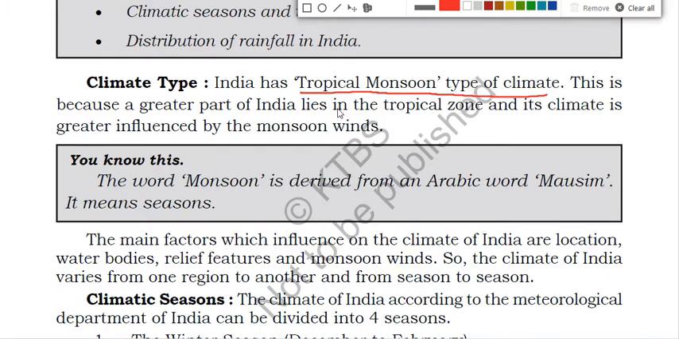This is because a greater part of India lies in the tropical zone. So it has a tropical monsoon type of climate, and its climate is greatly influenced by the monsoon winds. So which type of climate does India have? Tropical monsoon type of climate, since most of India lies in the tropical zone, and the climate is greatly influenced by the monsoon winds. What is the meaning of monsoon? In Arabic, monsoon comes from the word mausim, which means season.